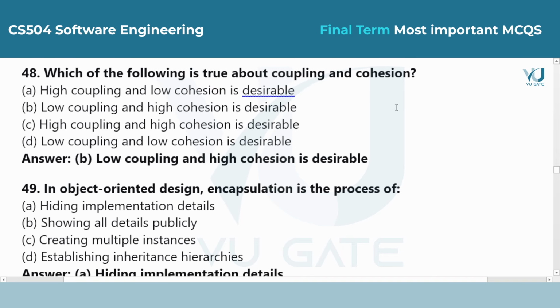Question 48. Which of the following is true about coupling and cohesion? Answer is option B, low coupling and high cohesion is desirable. We want modules to be independent of each other but very focused on their own specific tasks. This makes the software reliable and easy to change.